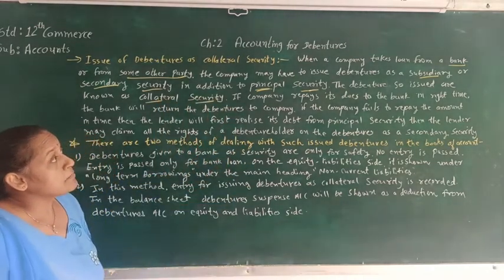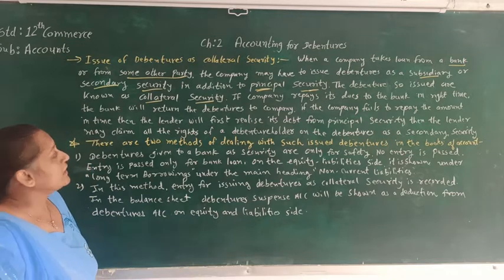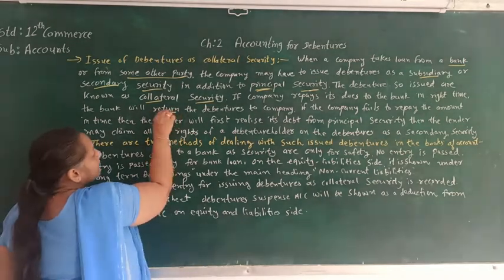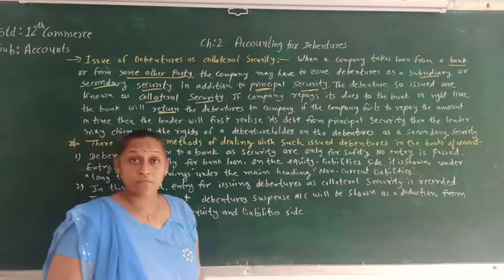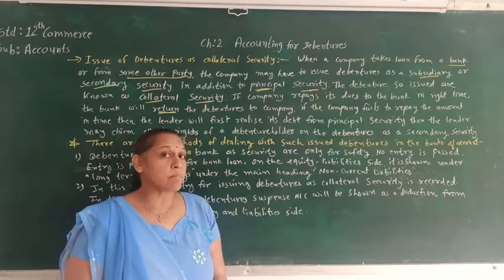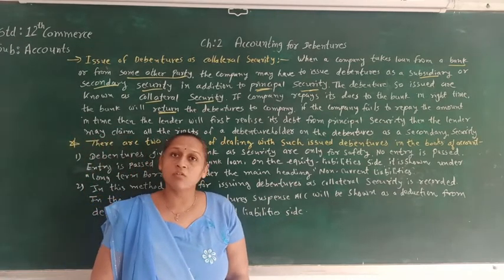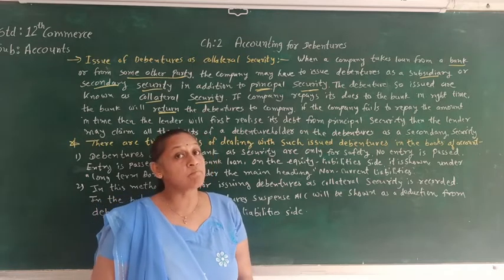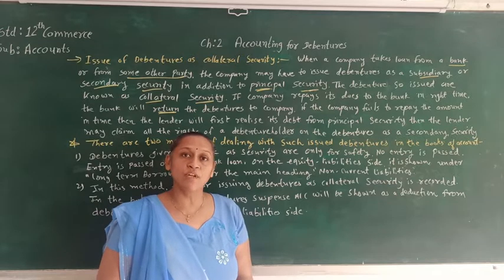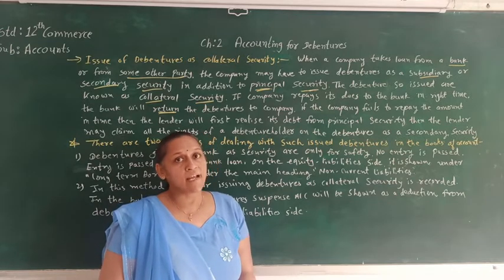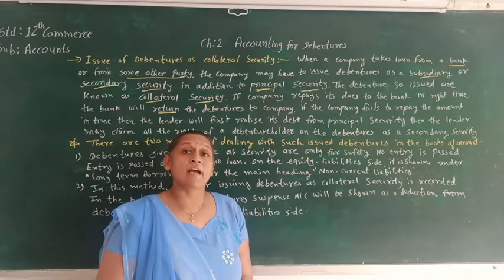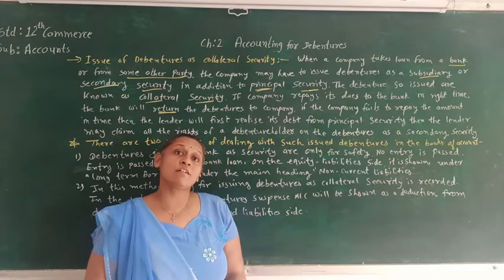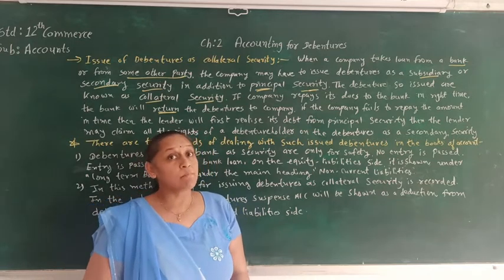If the company repays its dues to the bank in right time, the bank will return the debentures to the company. So if the company repays the loan, then the bank is not going to keep those debentures, or the bank cannot sell those debentures. But sometimes if the company does not repay the loan, or the interest on that loan, in time, then the bank has the right to sell these debentures along with the primary security.